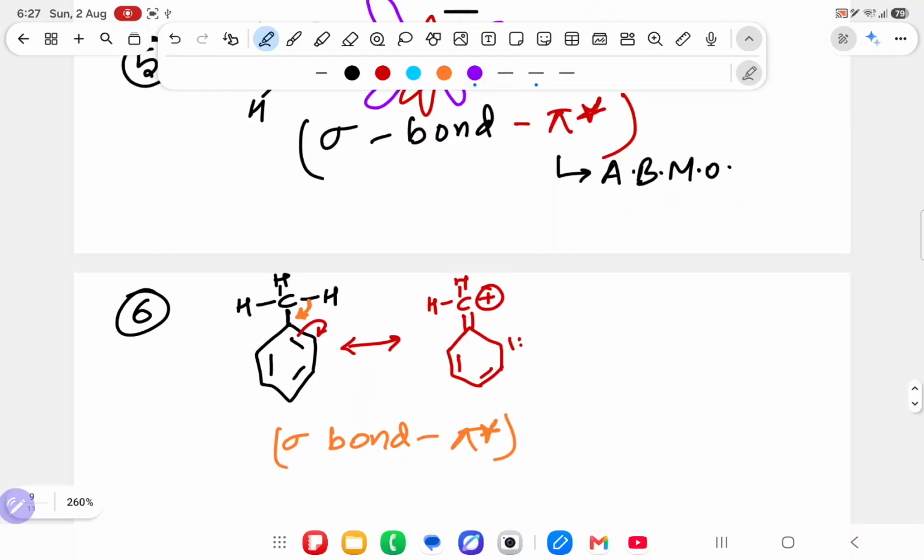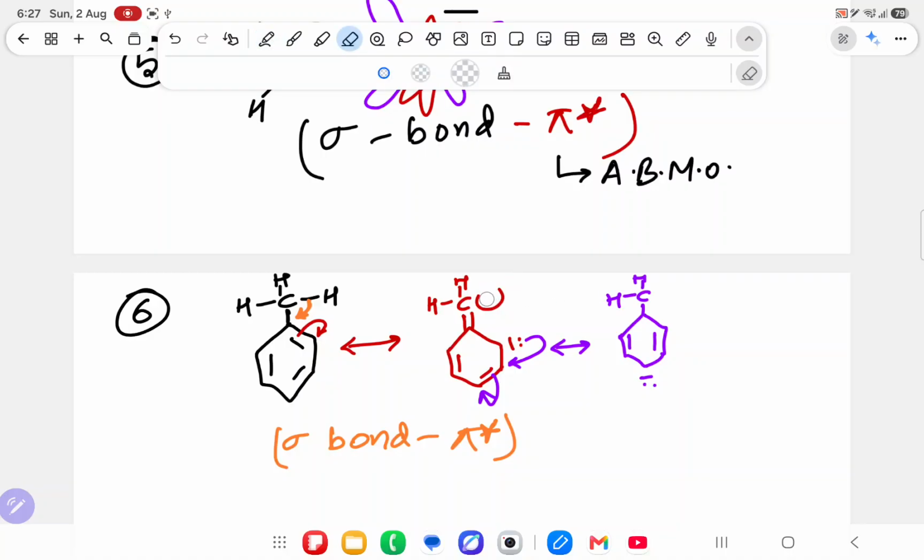Now inside the ring, this double bond will come here, this double bond will go there. What will we get? This. Over here a negative charge. Over here CH, and not plus here. By mistake I have written plus here. It is not plus here. It is H plus. Over here H plus.